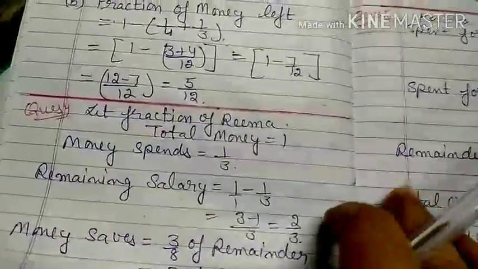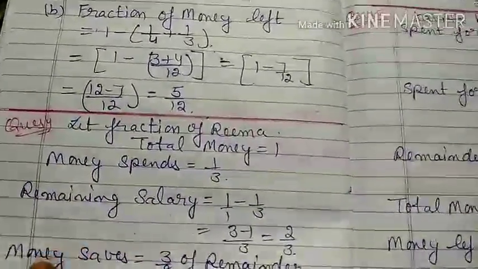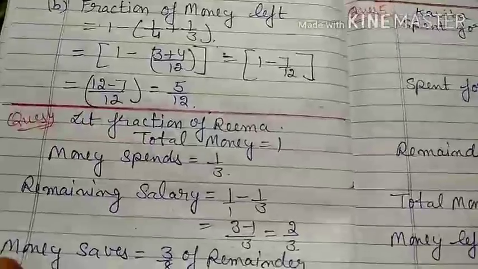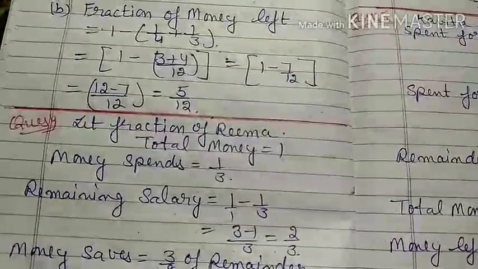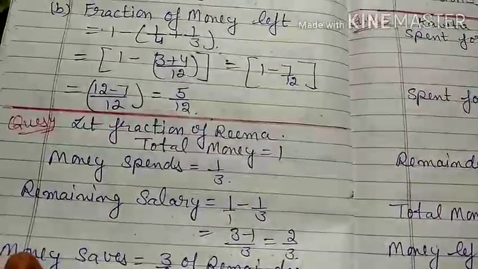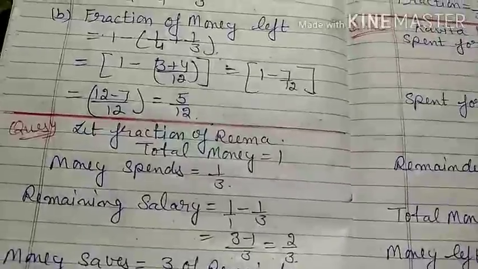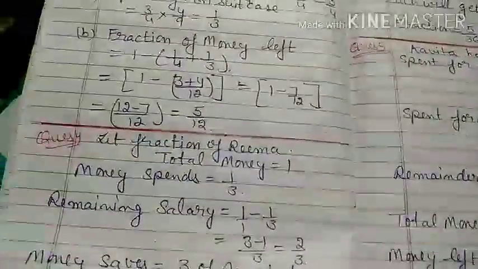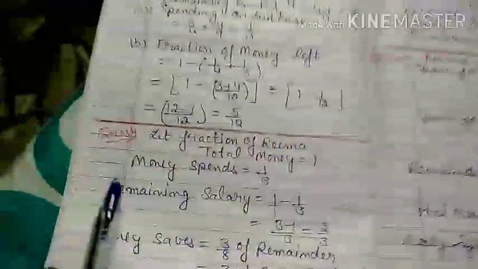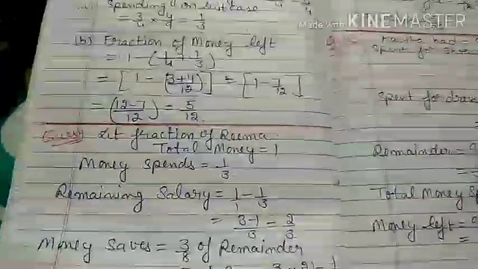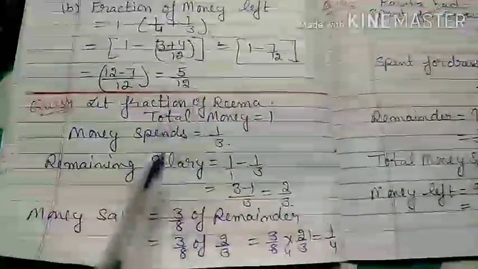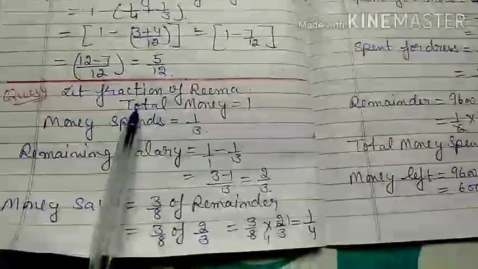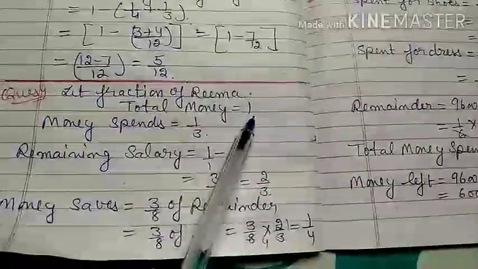Next is your fourth question. Each month Rima spent 1/3 part of her salary, saves 3/8 of the remainder, and shares the rest of her salary equally among her mother, brother and sister. So you will have to find how much money each of the three family members will get. First, consider the fraction of Rima's total money as equal to 1.